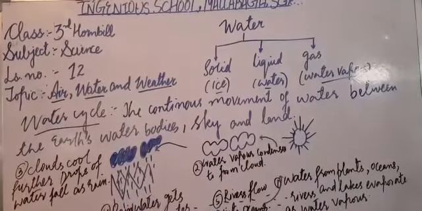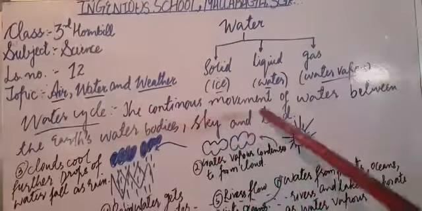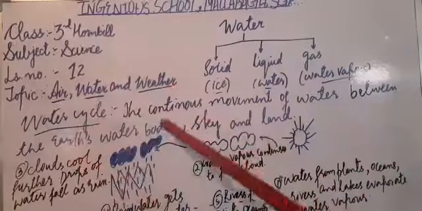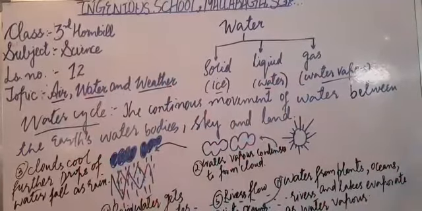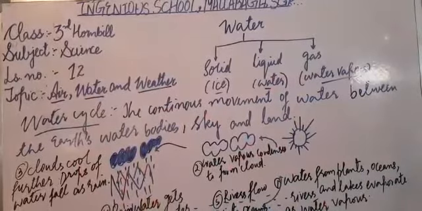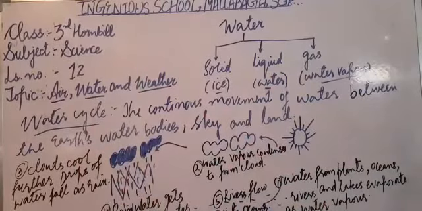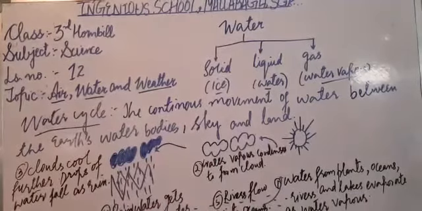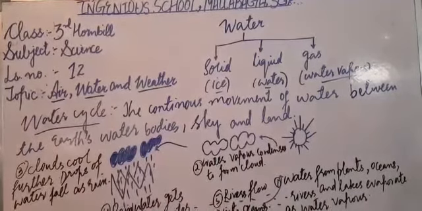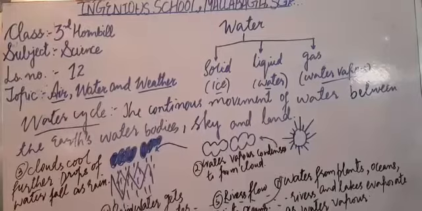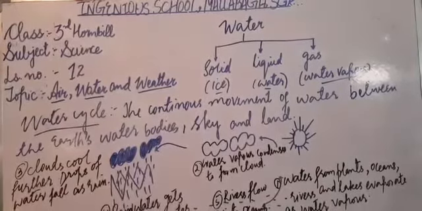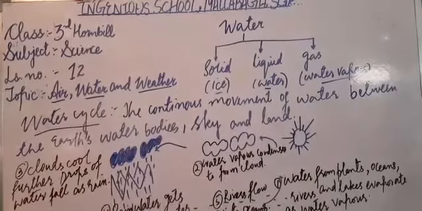So what is the water cycle? The water cycle is the continuous movement of water between the earth's water bodies, sky and land. Got it? So water in nature continuously keeps moving between the water bodies, that is the lakes, oceans, rivers, seas, the sky and the land, and this is known as the water cycle.